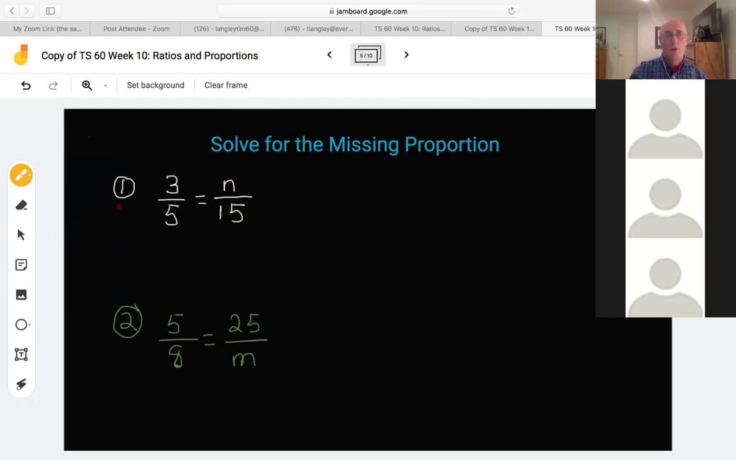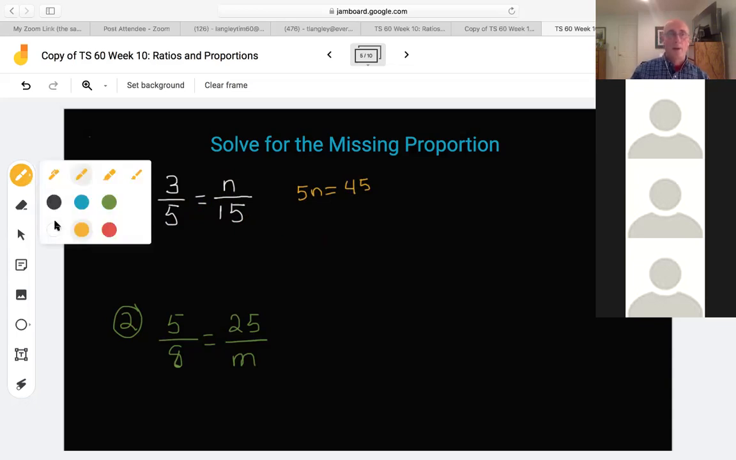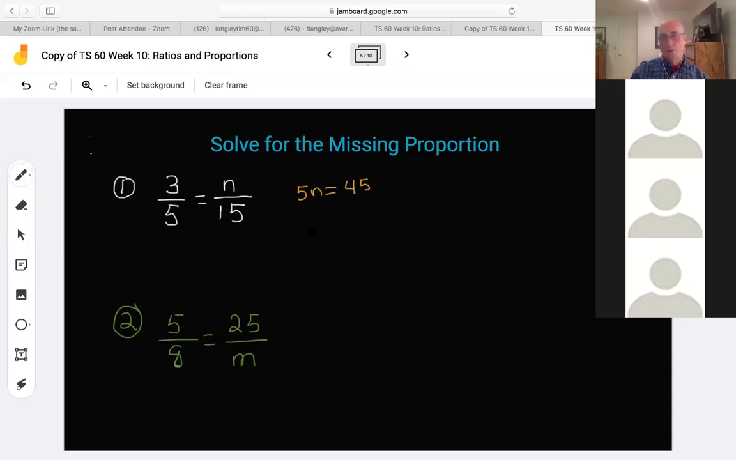So watch what I do to number one. Please write this down. 3/5 equals n. That's my variable, my unknown, over 15. So 5 times n is 5n. So 5n equals, and then 3 times 15 is 45, okay? Now see how long my pen decides to cooperate, okay? That is now an algebraic problem that we kind of learned how to solve last week.